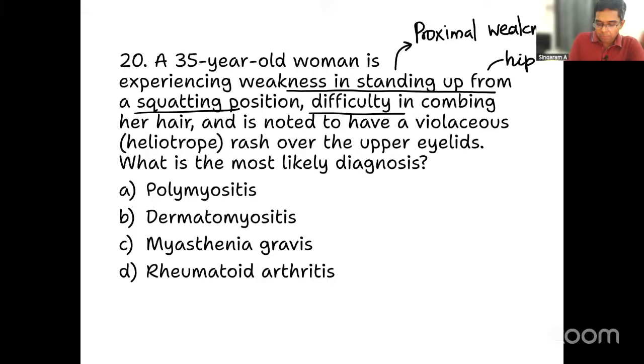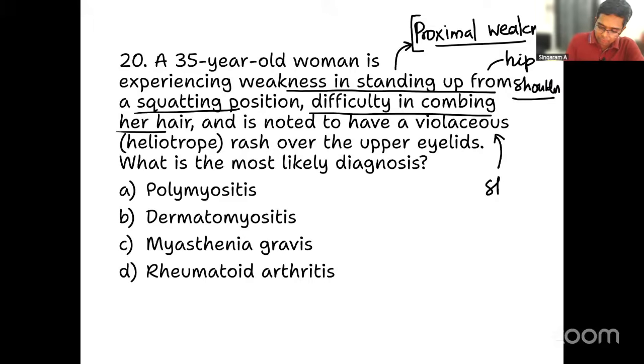Difficulty in combing her hair. What is the meaning? The shoulder muscles are weak. And please understand, the shoulder muscles and hip muscles are proximal muscles. So this patient is having proximal muscle weakness. That is number one. And in addition, also having skin involvement in the form of heliotrope rash over the upper eyelid. So now with these two clues, you can clearly tell me what is going to be the possible answer?